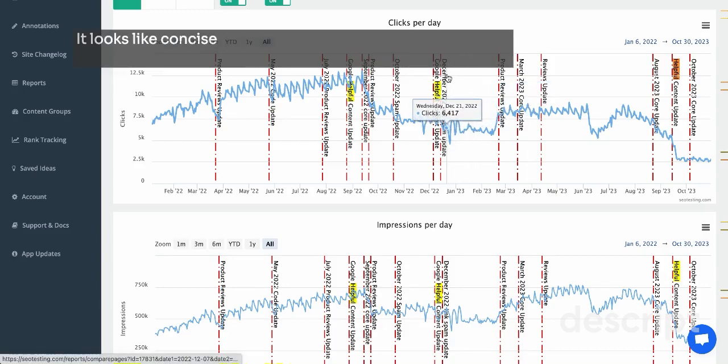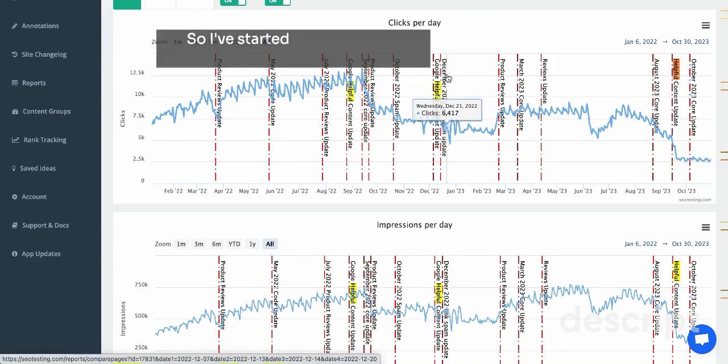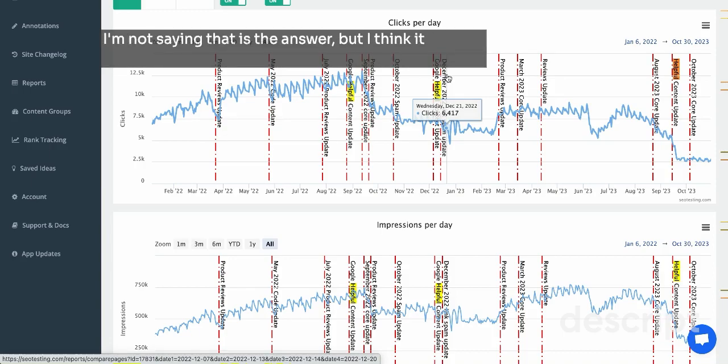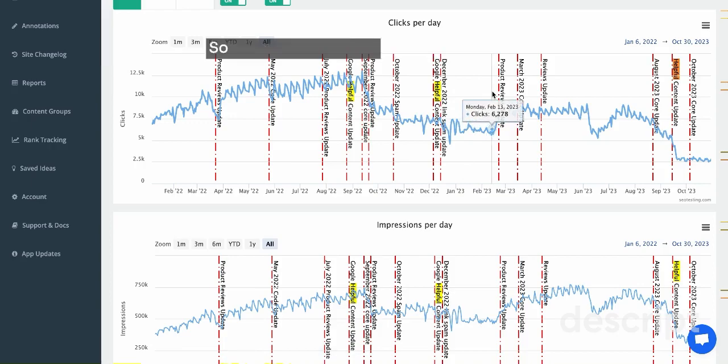It looks like concise content is the way to go rather than long form content, as it's been in the SEO world for some time. So I've started to test concise summaries at the start of my articles. I've only seen small improvements, about 2-3%, from when I've been testing that. I'm not saying that is the answer, but I think it actually does add more value to the reader, helping them find the answer to their search query as soon as possible. So I've been doing that.